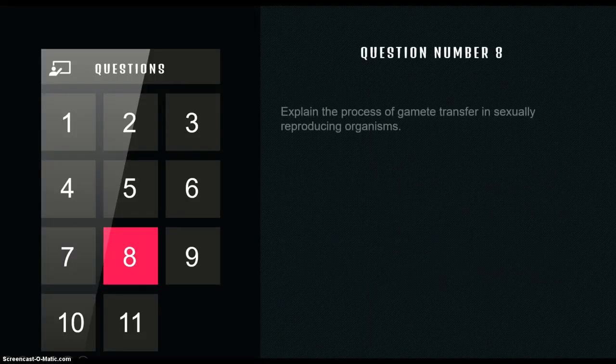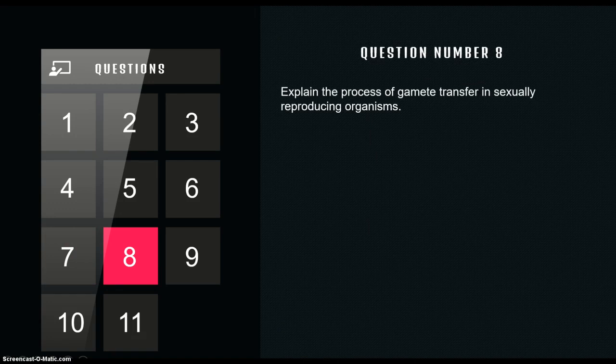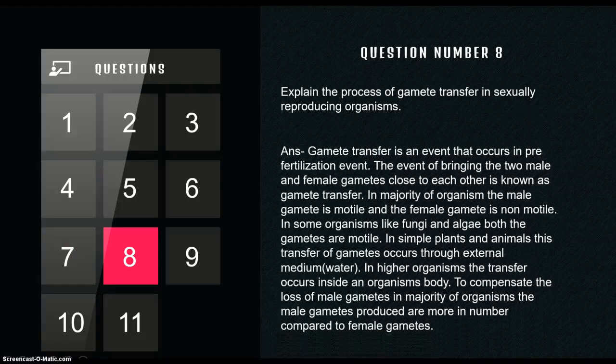What is question number 8? Question number 8 says explain the process of gamete transfer in sexually reproducing organisms. Now this gamete transfer is one of the most important things of sexual reproduction. Without the transfer of the gamete, the male gamete won't go to the female gamete and they won't fertilize, they won't form the zygote, they won't form the embryo, and no new organism will be formed. So gamete transfer is very important.